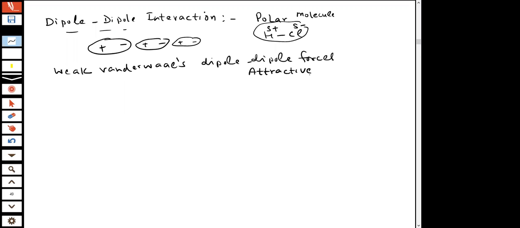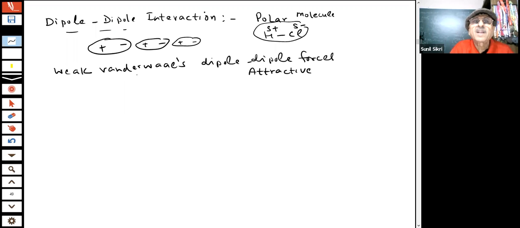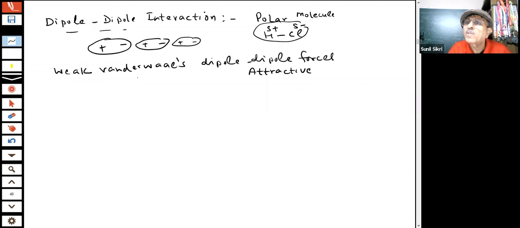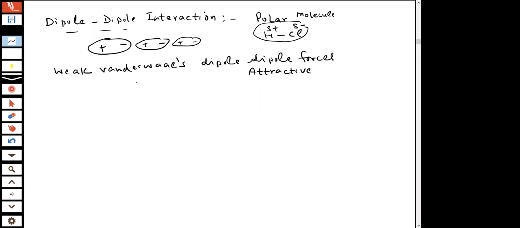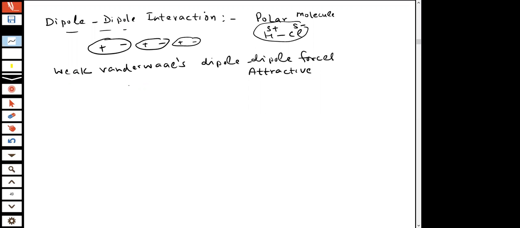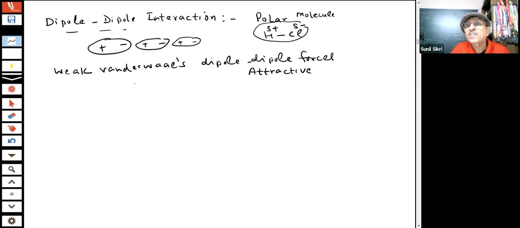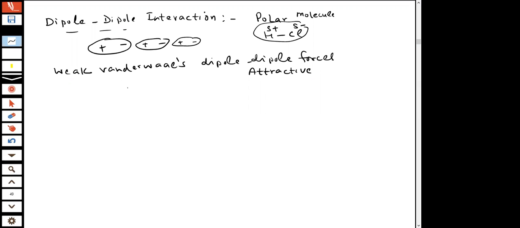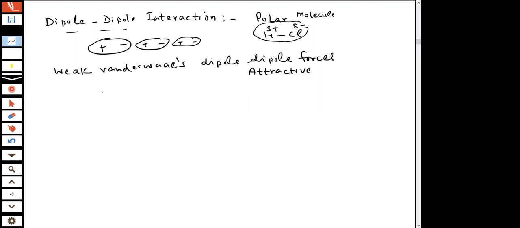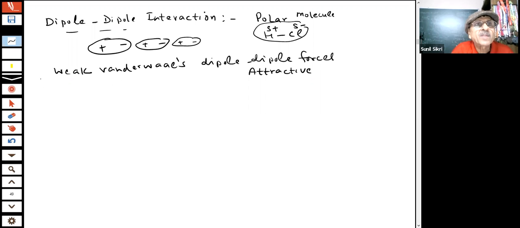Opposite charges are attracting. This is slightly higher than the London dispersion force because non-polar molecules have no charge, while these are charged particles. So there are dipole interactions between them, just like in HCl molecules. This force is also called van der Waals force of attraction, students. It is also a weak force, but stronger than the London dispersion forces. So this was my second type of force.